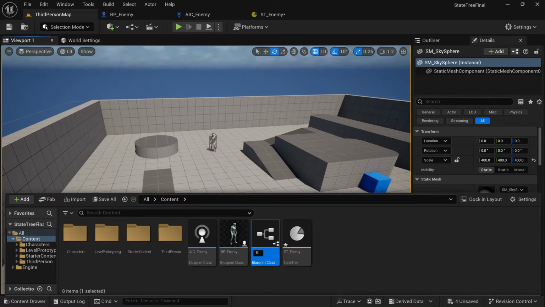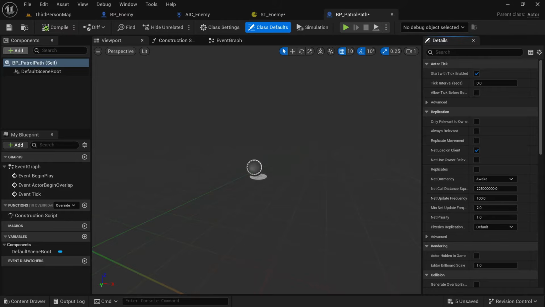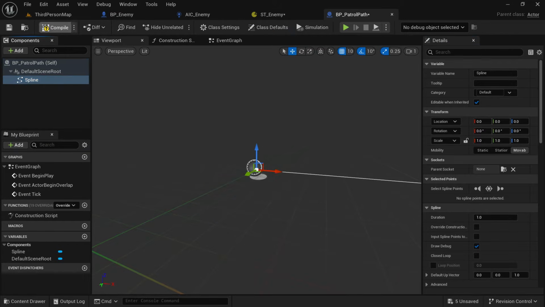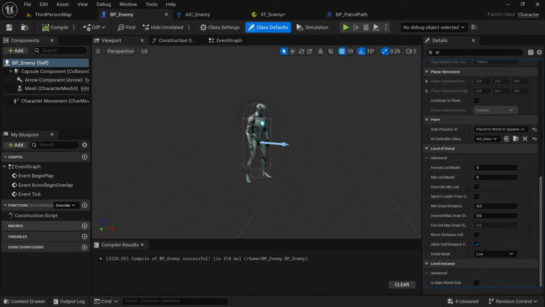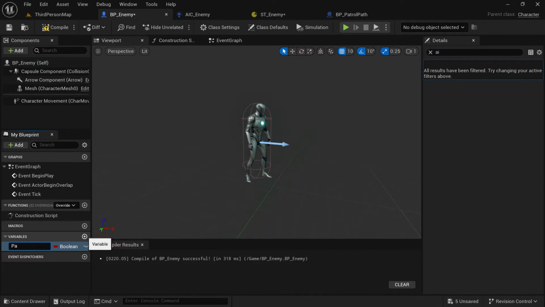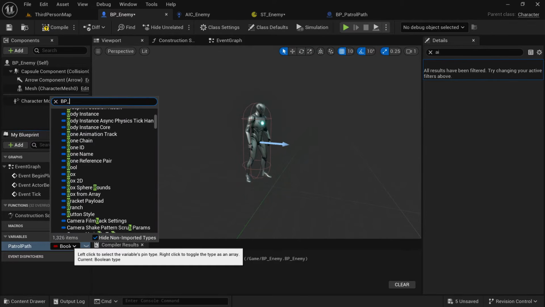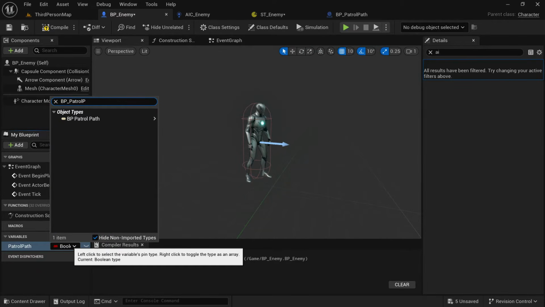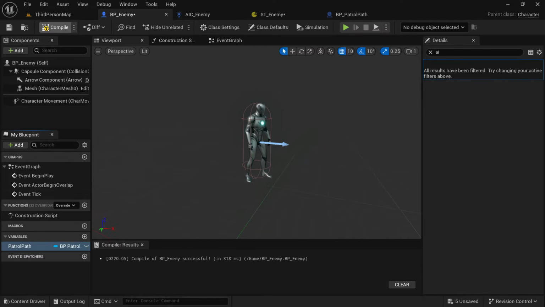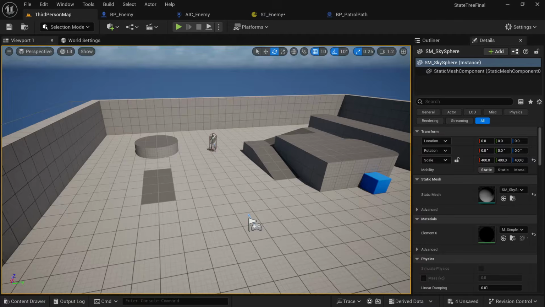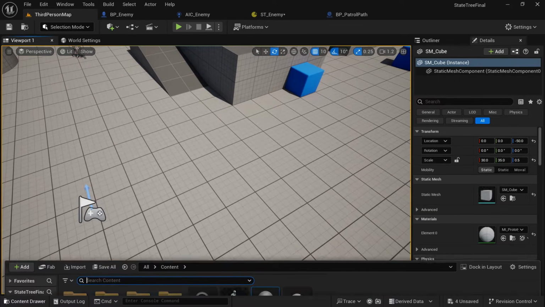We're going to add an actor and call it BP_patrol path. This is going to be how we define where the enemy goes on his patrol route. So open that up and add a spline component. This is like a line that you can drag along the ground, which is basically a line that the enemy can follow for his patrol. Add a variable to the BP_enemy, call it patrol path, and make it of type BP patrol path. This is how we're going to set it so the enemy knows which patrol path to use.